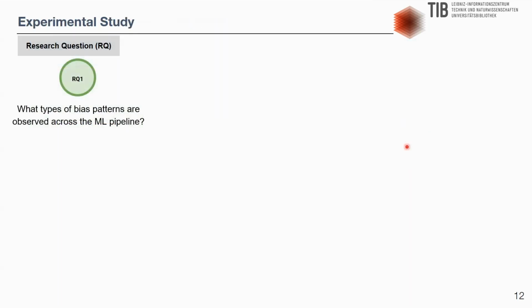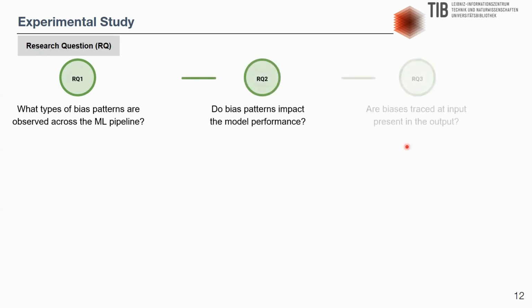The research questions for the work are as follows. Research question 1: What types of bias patterns are observed across the machine learning pipeline? Research question 2: Do bias patterns impact the model performance? Research question 3: Are the biases traced during the data ingestion process, that is the input, similarly present in the output?